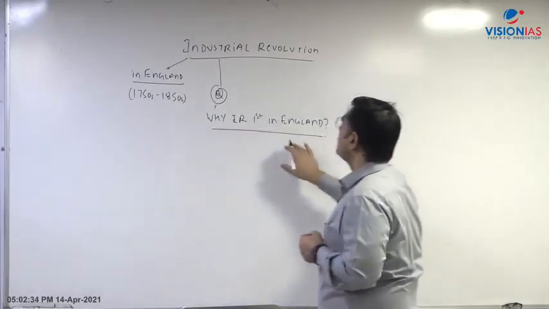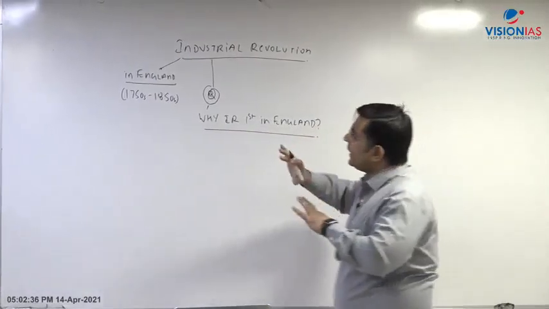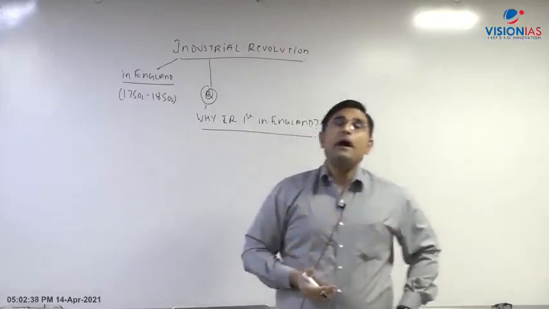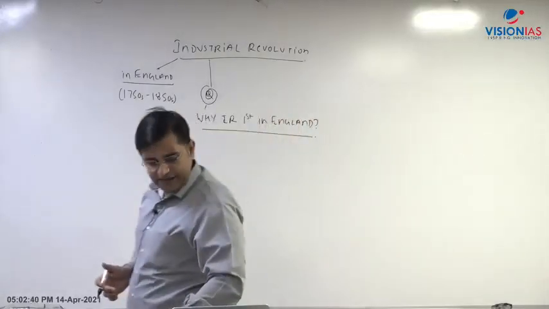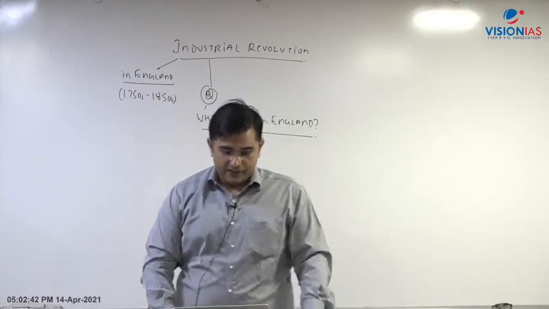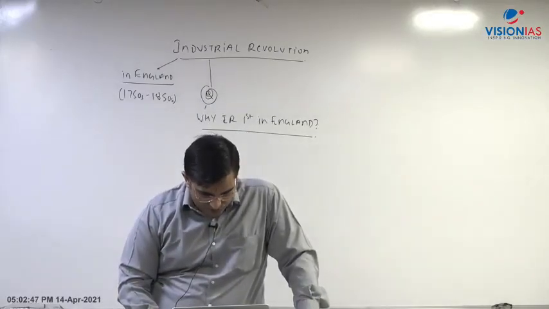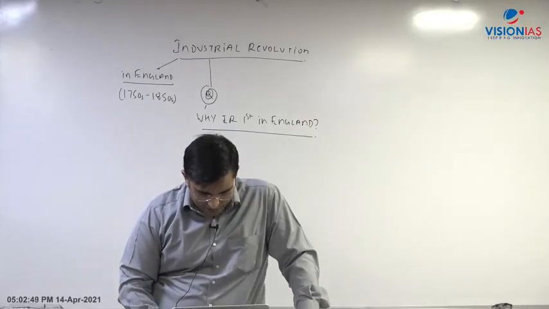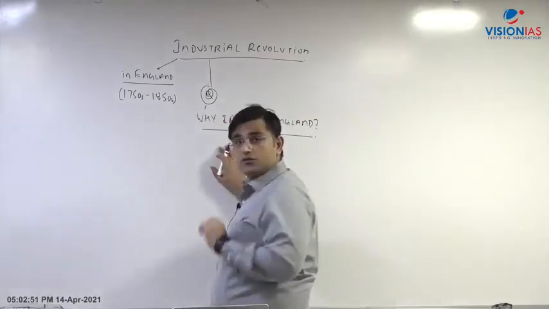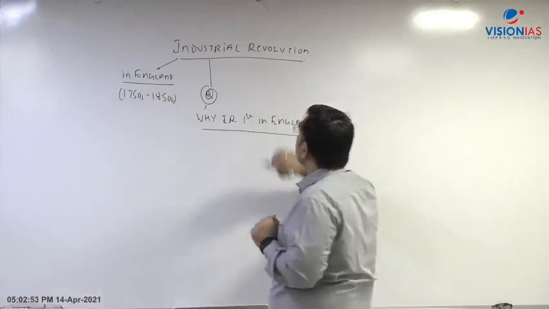Why industrial revolution? It happened first in England, right? Industrial revolution, it happened in rest of Europe after 1870, right? तो ऐसा क्या था that your industrial revolution, it happened first in England? ठीक है, इस तरीके से. So why industrial revolution? It happened first in England. This is one of the question.